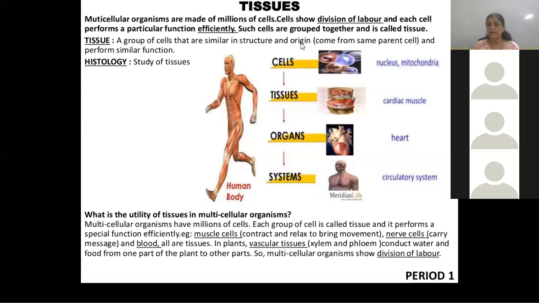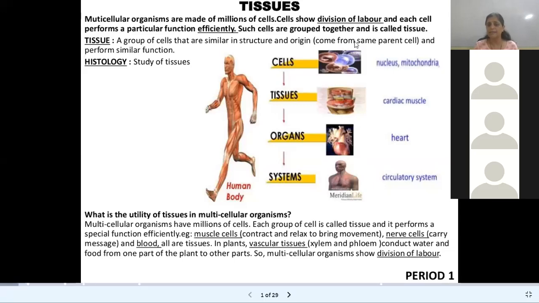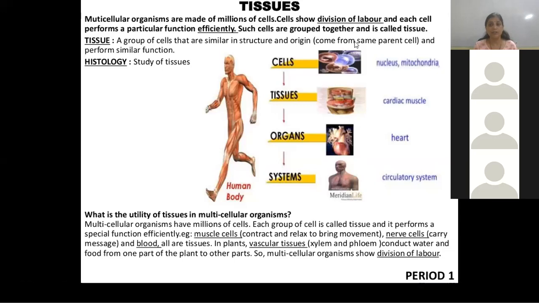See, nucleus, mitochondria, which we saw yesterday, are cell organelles. In the cell there are different cell organelles present. So a specific group of cells forms a tissue. Cardiac muscle is a type of tissue which performs the specific function of the heart. Then different types of tissue combine together to make an organ.